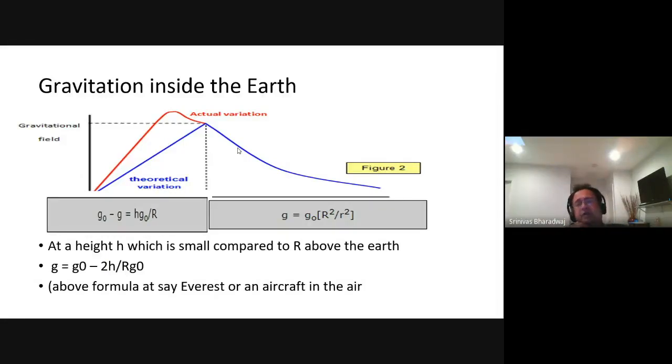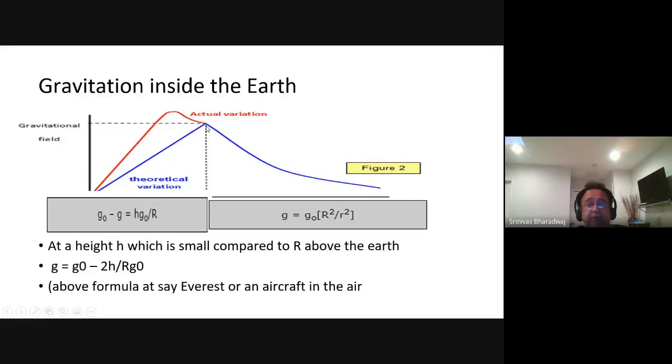If something is y equals 1 by r square, it is going to look something like this.